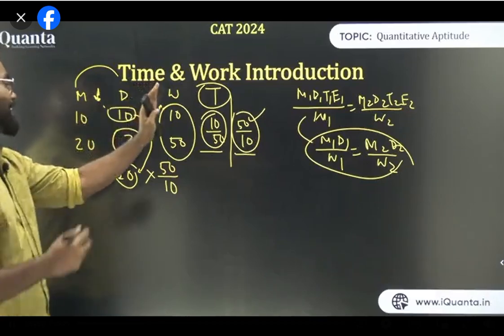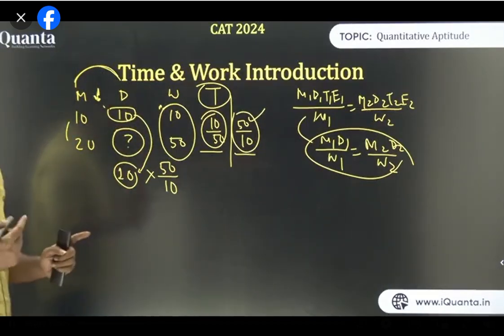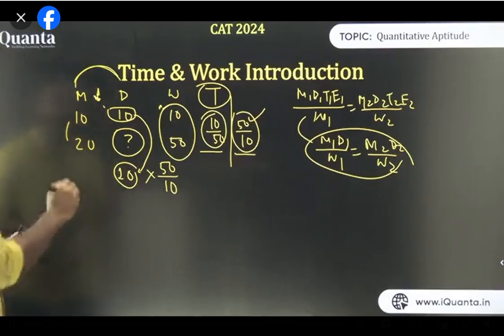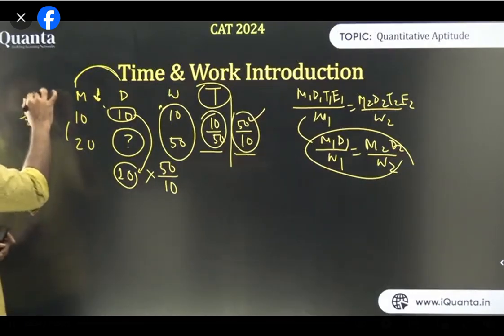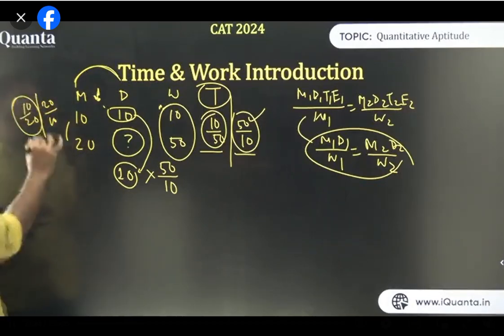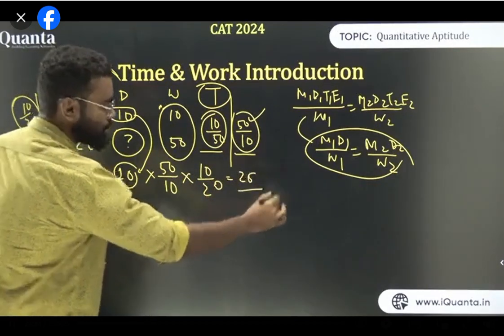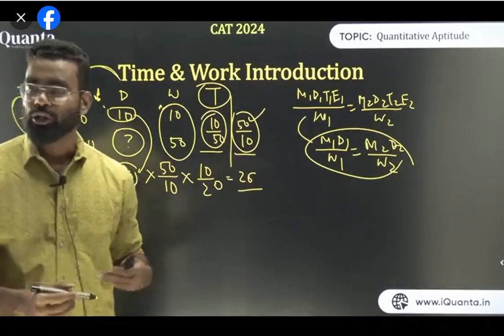Similarly, now think about men and days, only M and D. Now if the number of men is more, the number of days will be less. If the work is fixed, men is more, days will be less, yes or no? Now there are two options, 10 upon 20 or 20 upon 10. If I know the number of men is more, the days will be less, so I will take the smaller ratio. What is the smaller ratio? 10 upon 20. Multiply this, you'll get your answer, 25 straight. So without even using a formula, by using ratio, you can solve this question.